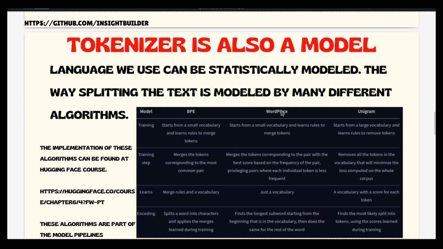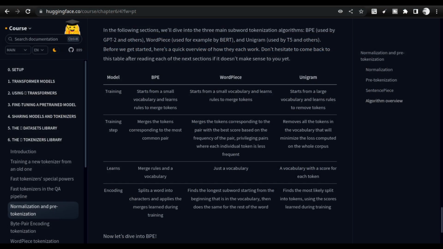Both BPE and WordPiece start with a small vocabulary, while Unigram starts with a very large vocabulary. Okay, so understand one thing. All these definitions, vocabulary, tokens, the act of splitting the characters, in fact, you don't need to understand. The reason why I'm opening this and showing it to you, I'm not even going into the complexity. So let me show you how complex it can get.